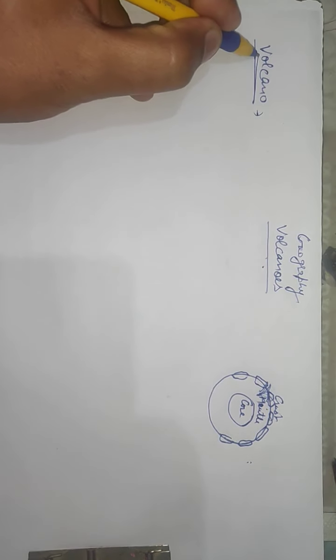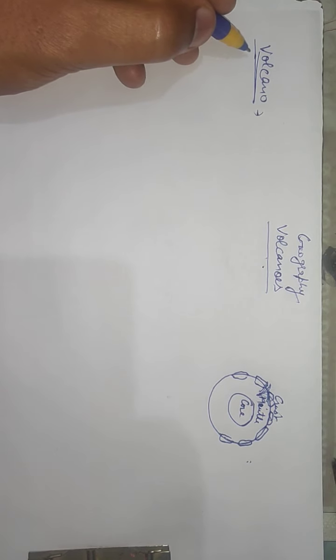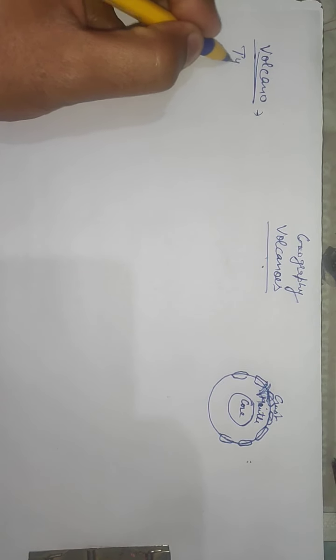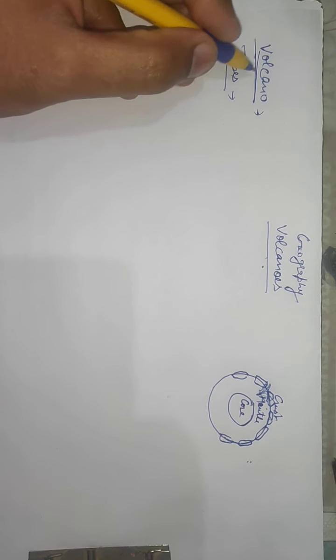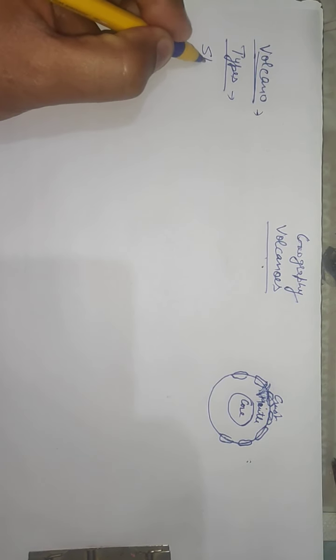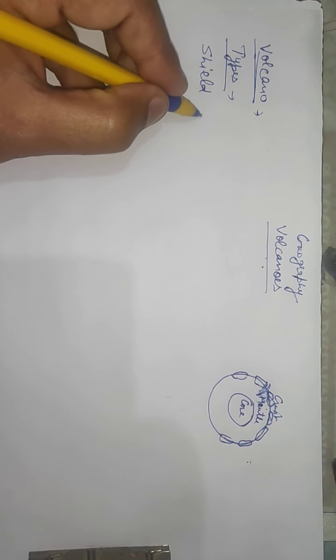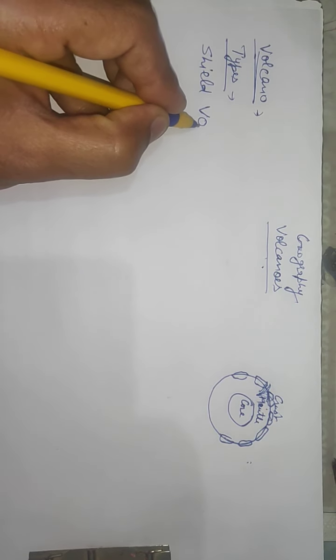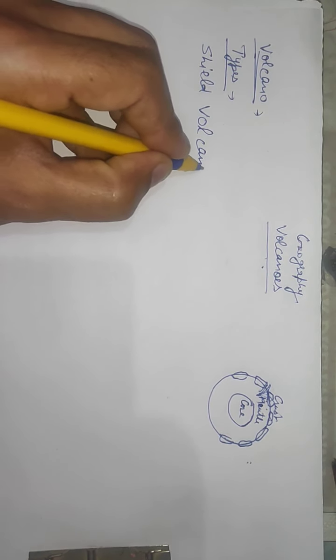And there are some types of volcanoes. First is the shield volcano.